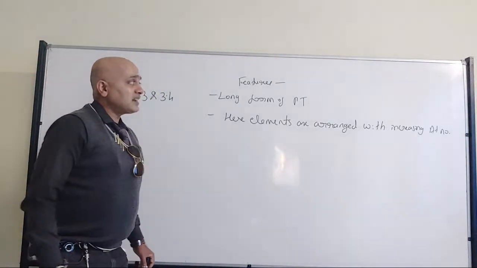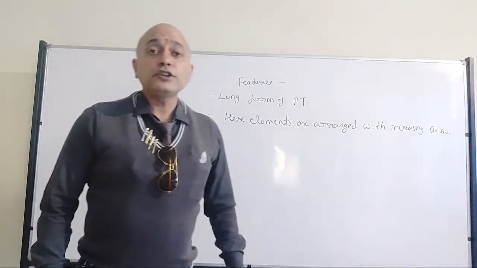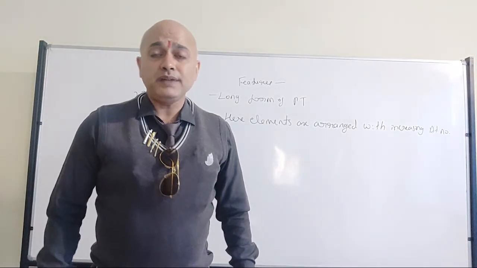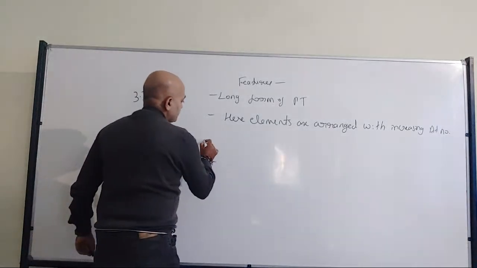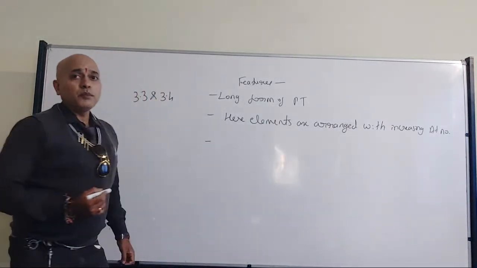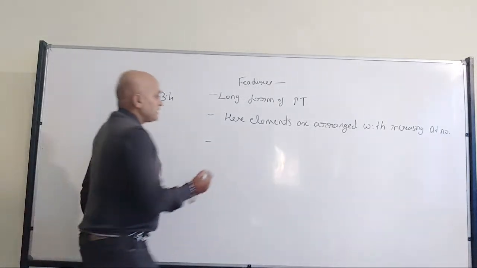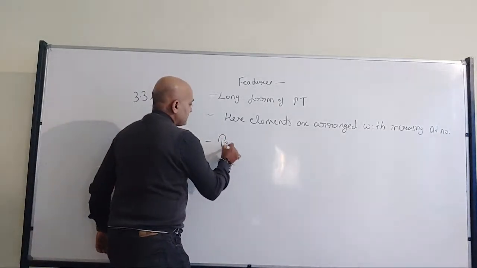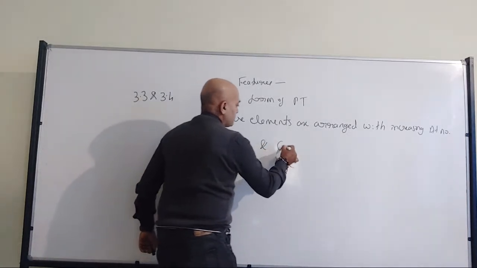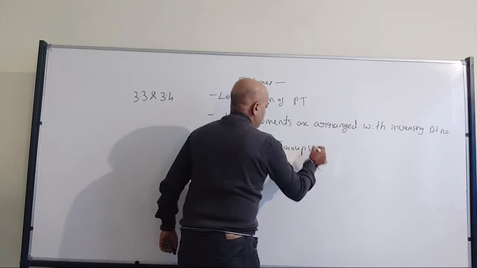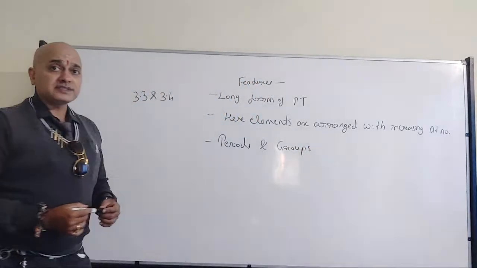So here elements are arranged with increasing atomic number of the elements. All of you have understood? Now, next, when it comes to the modern periodic table, it will be having periods, which we have discussed, and groups. It will be having periods and groups.